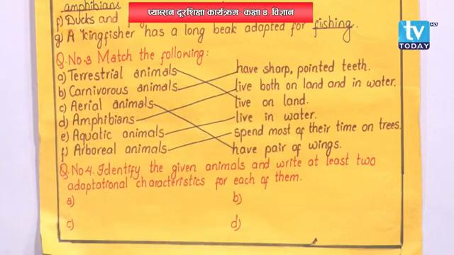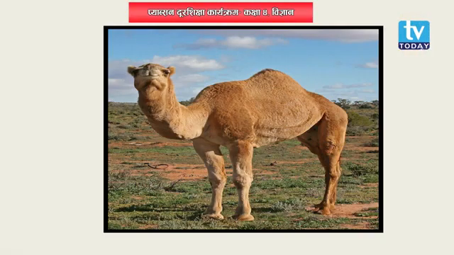Now finally, moving on to last question, that is question number 4. Identify the given animals and write at least 2 adaptational characteristics for each of them. Now let's see. Pictures, it's not given here, so you might be confused, but don't worry, the picture will be shown on the board. The first picture, what is it? It is the picture of a camel.